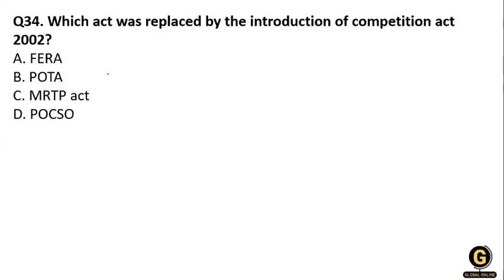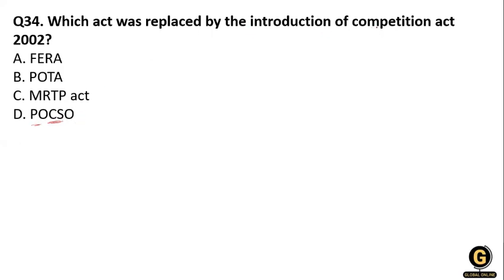Clear? Which act was replaced by the introduction of the Competition Act 2002? Option number 1, FERA. Option number 2, POTA. Option number 3, MRTP Act, and POCSO. Okay.